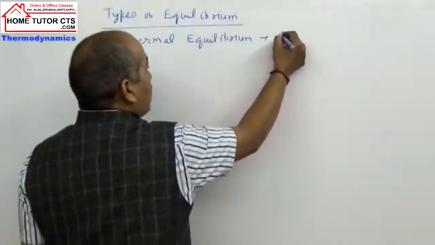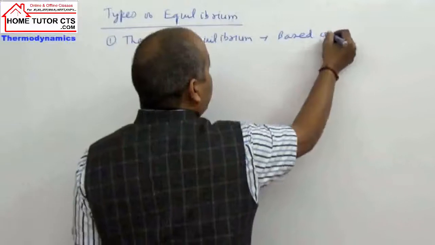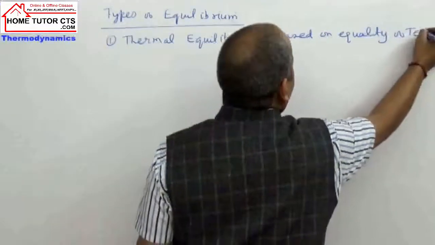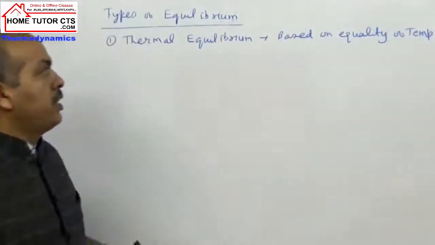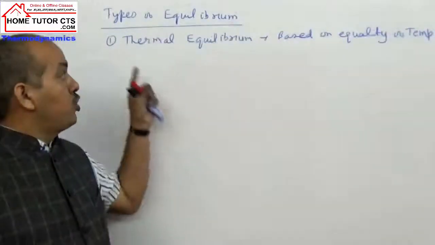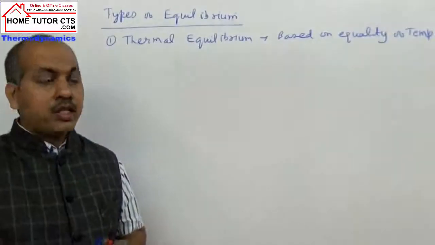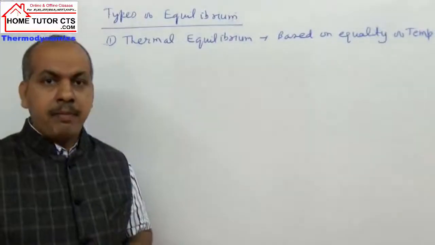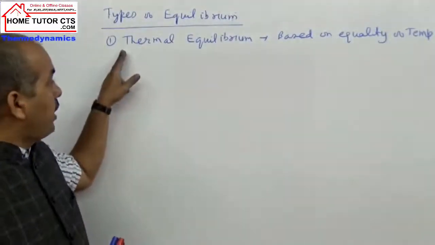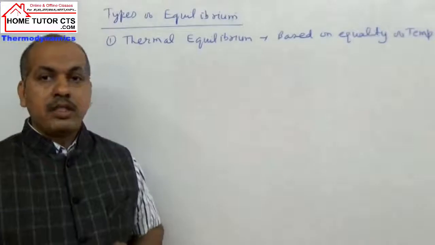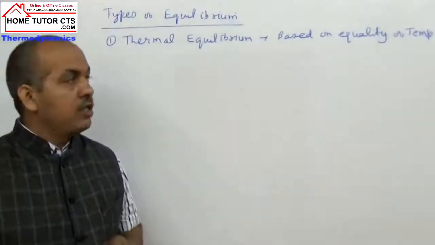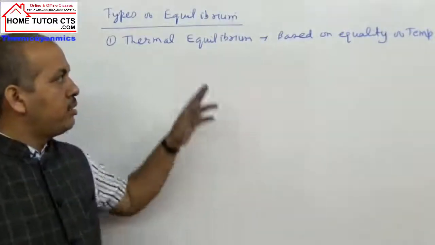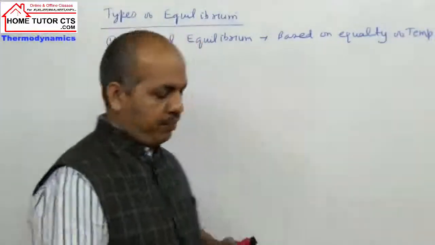It is based on what? It is based on equality of temperature. Means between two bodies there is no flow of heat. When does that happen? If the two bodies are having the same temperature. So I can say here, in case of thermal equilibrium, the two bodies in contact, or system and surroundings, are having the same temperature. So it is based on the equality of temperature.